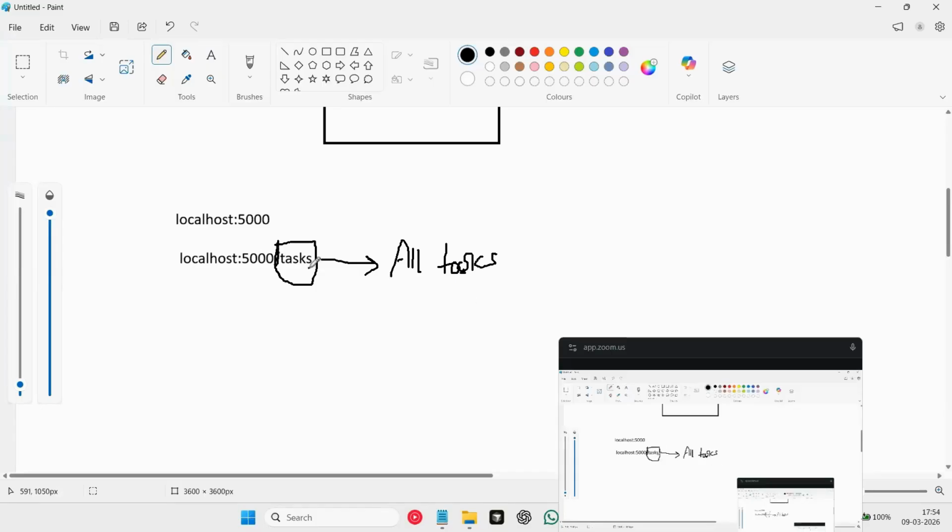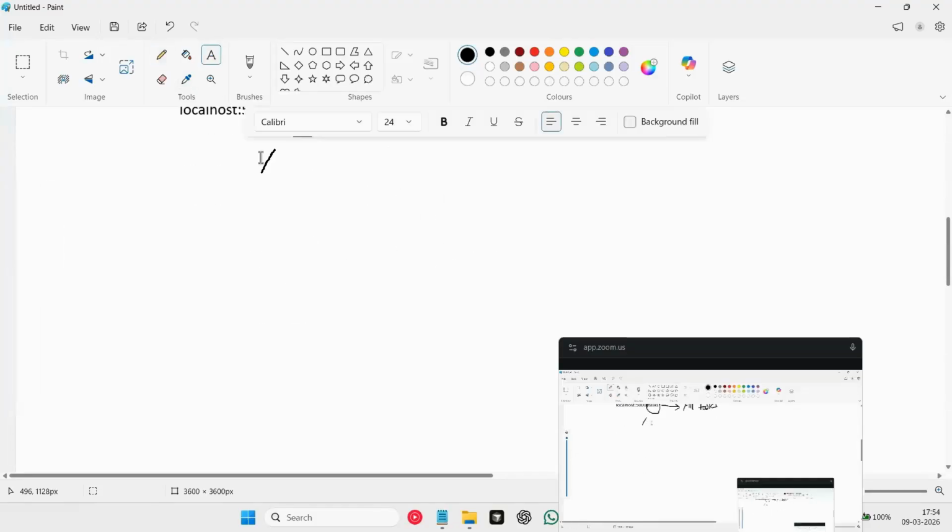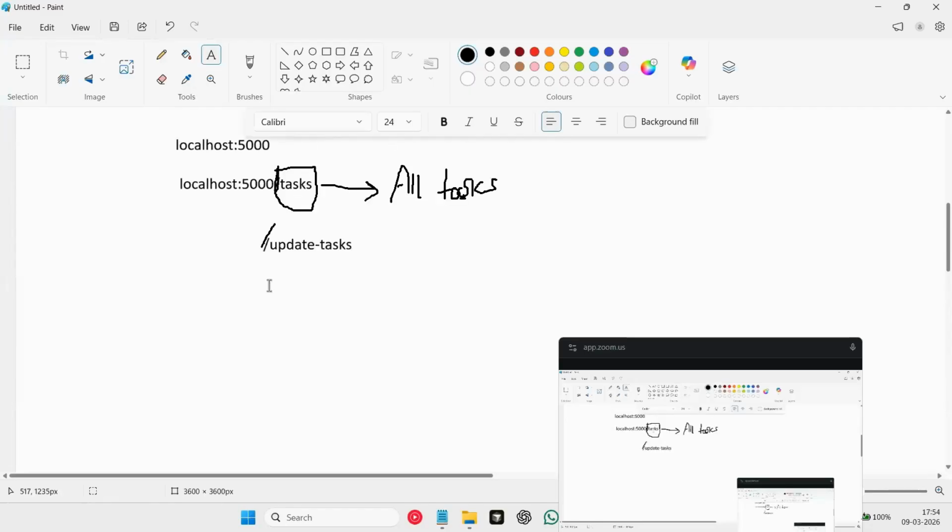So this can be a path for accessing all of our tasks. Similarly, we can have one more unique path, which can be slash update task. So we can use this path for updating our task. Similarly, we can have different paths that we can define for doing different kinds of operations that you're trying to do in your backend.